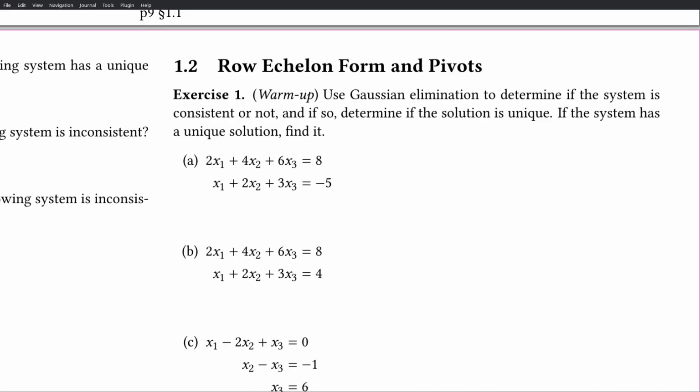Let's just talk about what you should be doing for these warm-up exercises. You should always be trying the warm-up exercises yourself before you come to watch the videos for the section. If you can do the warm-ups yourself because you understood what happened in the previous section, that's great, and you can just check your answers from these videos.